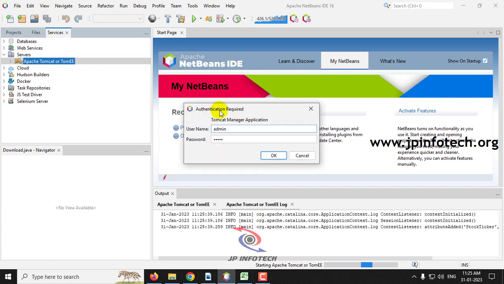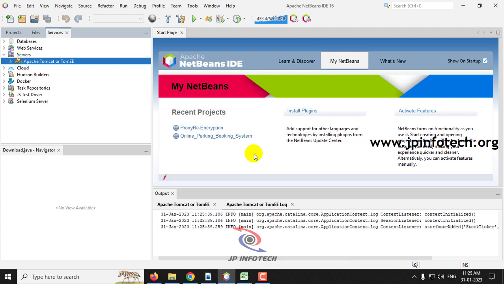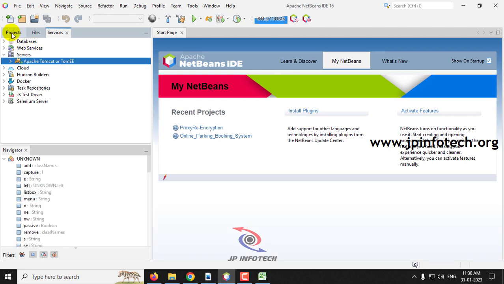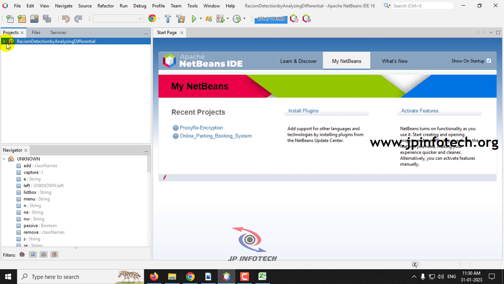And now you can see it asks for authentication. Give the username and password which you made during the installation, and then click OK. Now you can see the symbol has changed to the play button, which means that the Apache Tomcat server has been started. Now coming back to the projects tab, the project is being loaded into NetBeans.